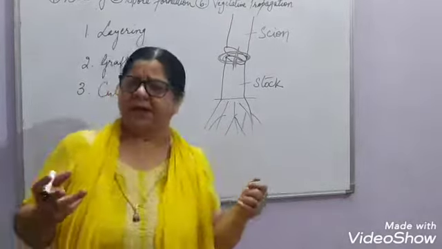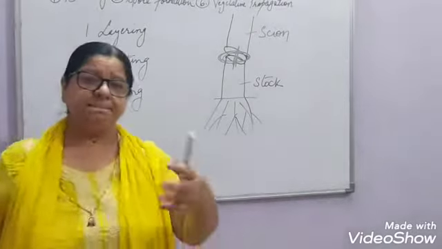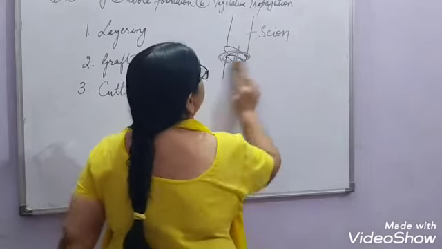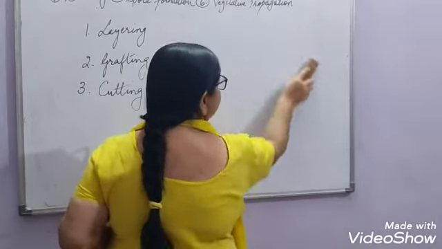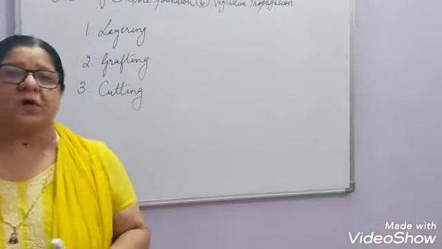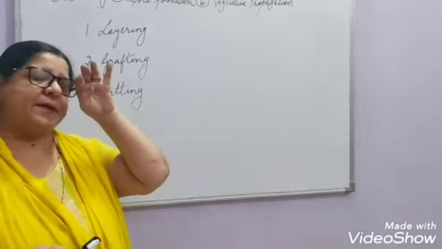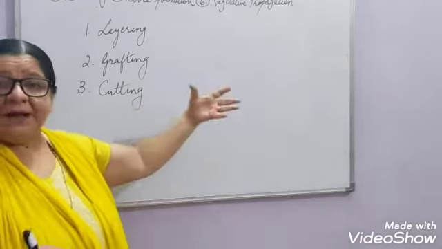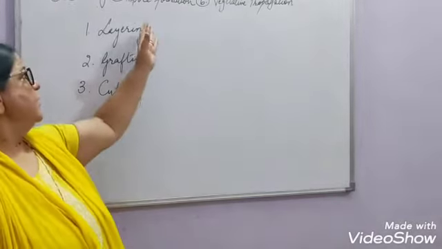And cutting, as I already told you, as is done in the rose plant, money plant example we took just now. In rose plant also what is done? The stem is taken, and that stem should have at least one bud, right? And then that stem is planted in the soil and we get a new rose plant. But there should be at least one bud in it, right? So these plants we are not growing through seeds, right?